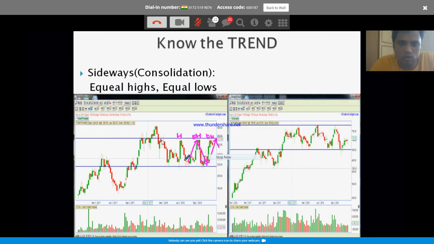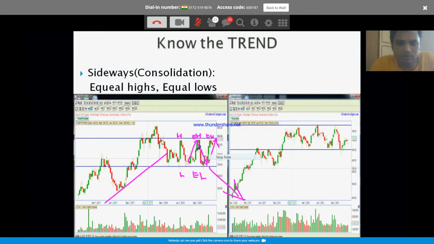So what do you conclude? There is no established trend here. It is going between the same highs, same lows, right? Even the lows are equal lows, right? So it is consolidating. There is no specific trend here. There is no uptrend or specific downtrend. It is consolidating for now. Until further information comes in, it will decide whether to break out or break down from here. Okay? So we don't look to take a position here while it is trading between those two.